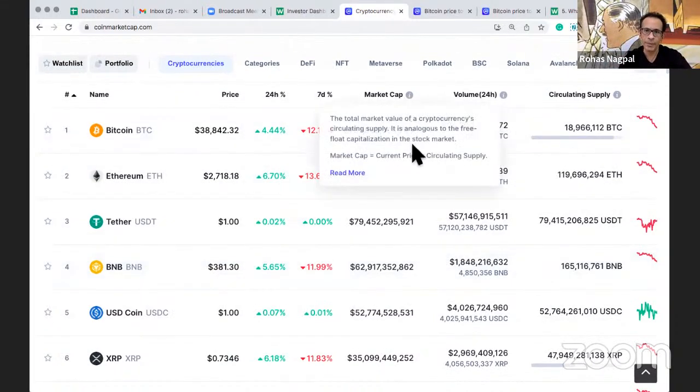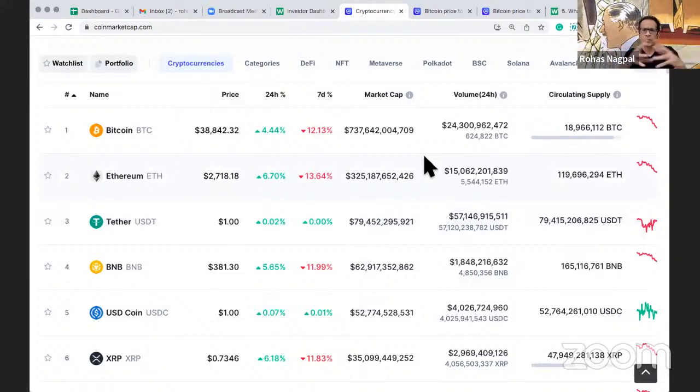Then we have the market capitalization, a very important thing, which is there in the stock market also. The total number of cryptos which are available in the market for ordinary people like you and me to buy and sell is called circulating supply. Multiply that by the current price, and that is called market cap. It's a very important metric because usually cryptos can be of two types. One are the very new ones, which obviously are going to have a low market cap. And the second, we should look for the high market cap ones. They are always considered more stable because there are billions of dollars in them. And that metric is the market cap.